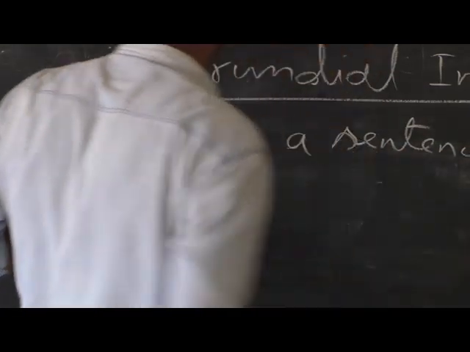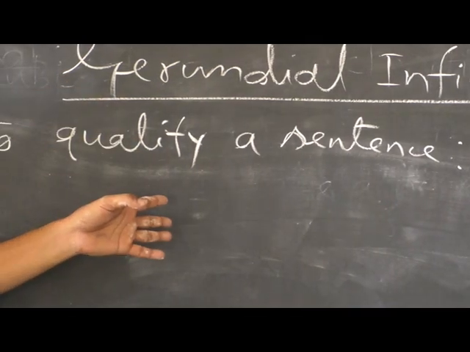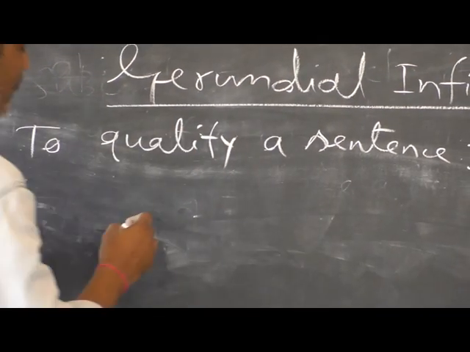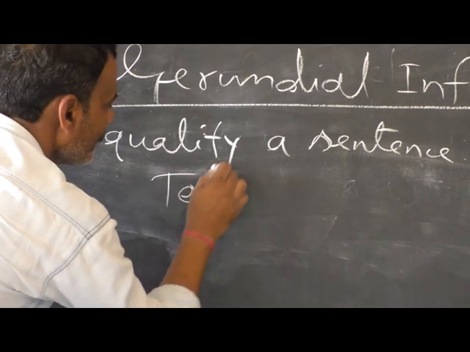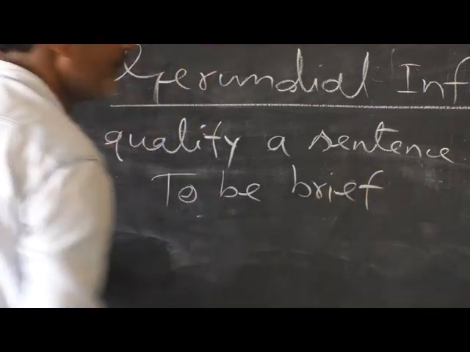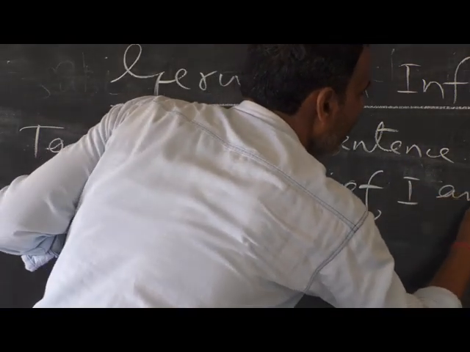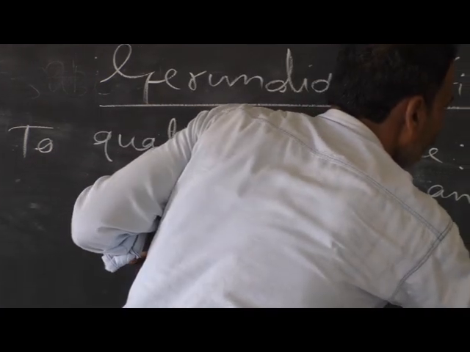A gerundial infinitive is also used to qualify a sentence. I am giving an example like, to be brief, comma, I am doing.